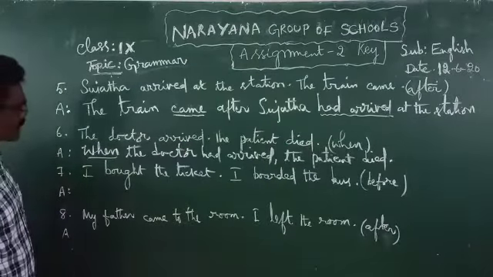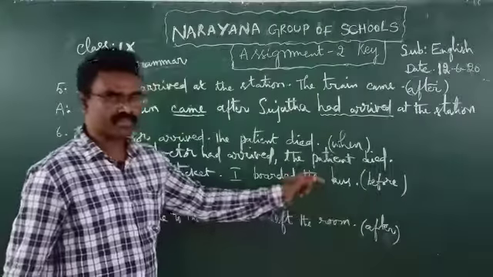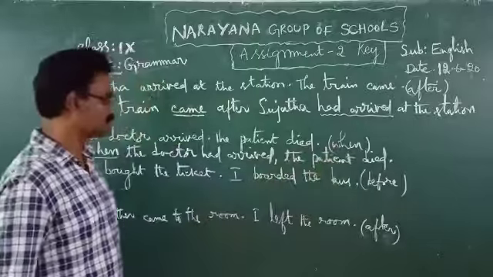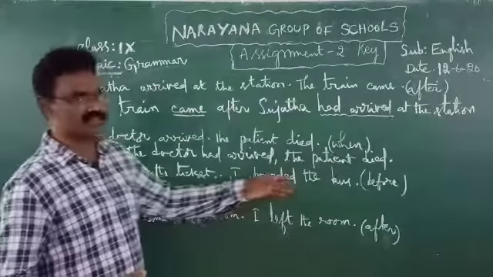Now let us see seventh one. I bought the ticket. I boarded the bus. So by using before, generally after buying tickets we can board the bus.